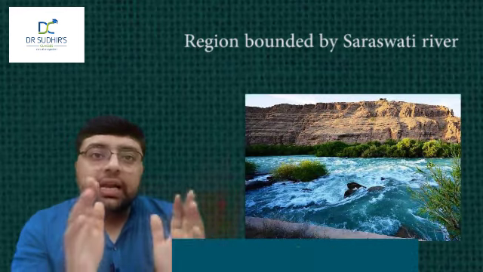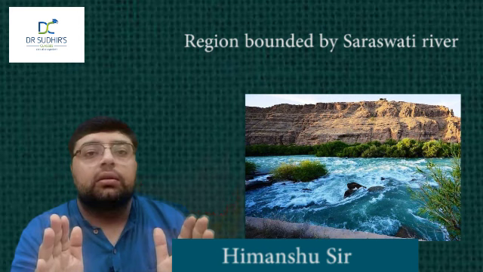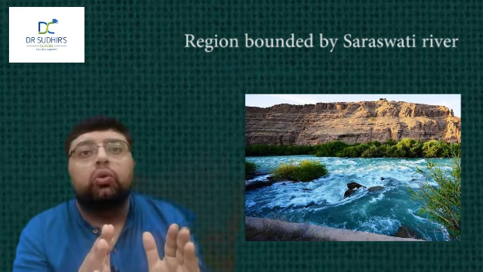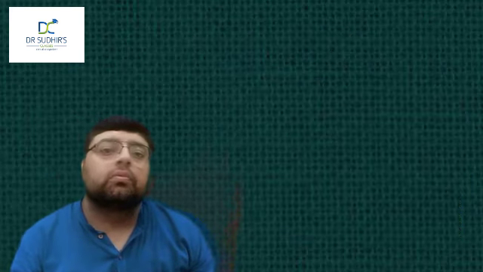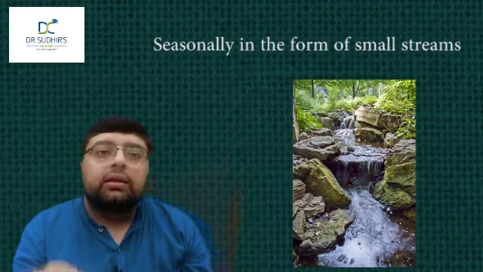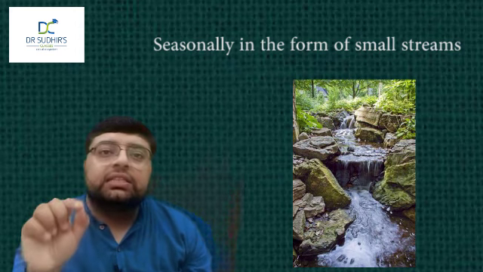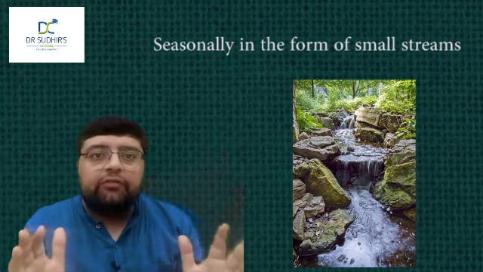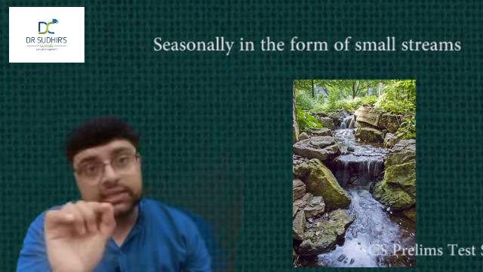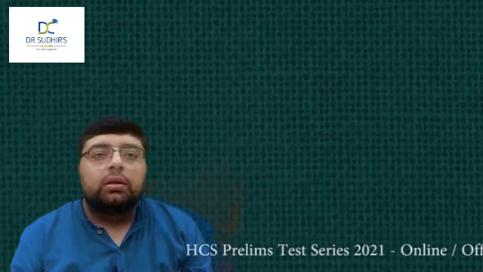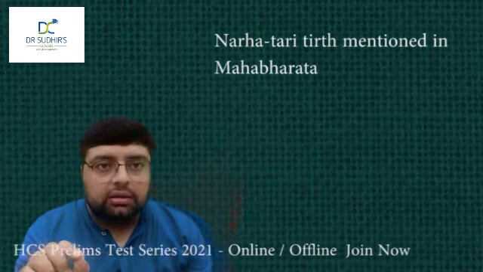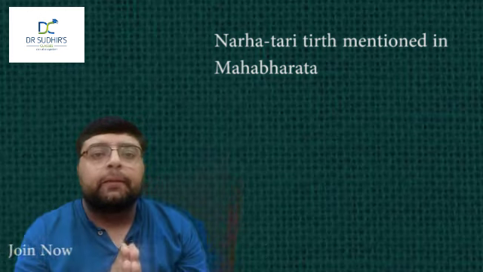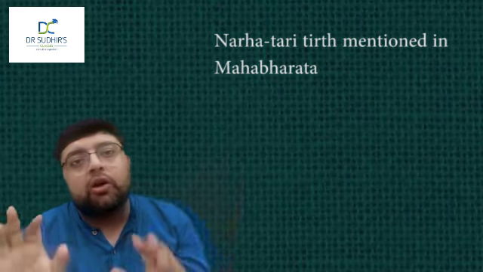Sapt Sindhu is the name given for the region bounded by Saraswati river in the east and Sindhu in the west. At present, this river can be seen seasonally in the form of small streams originating from Shivalik hills. Remember, it is Shivalik hills. Narha Tari Tirth, that is one religious place mentioned in the Mahabharata, is situated on the bank of this river.